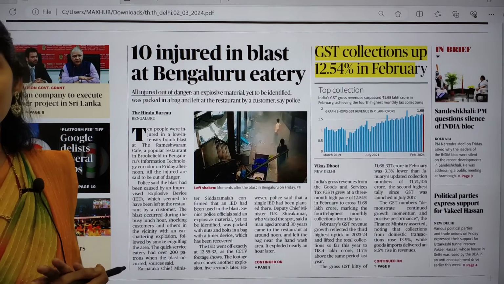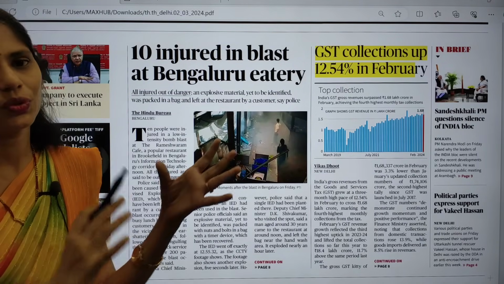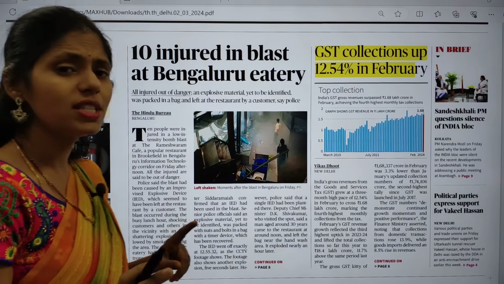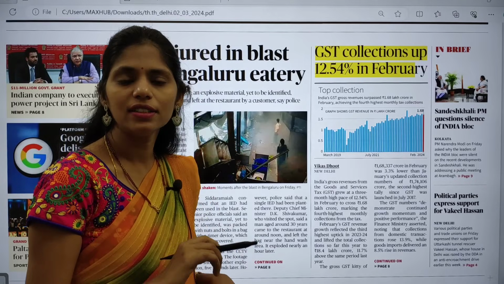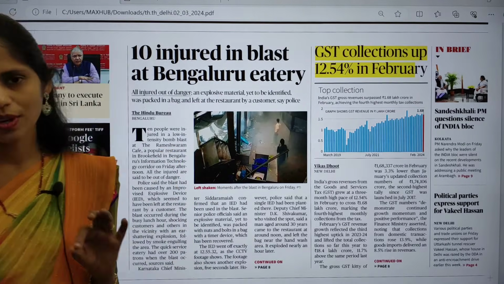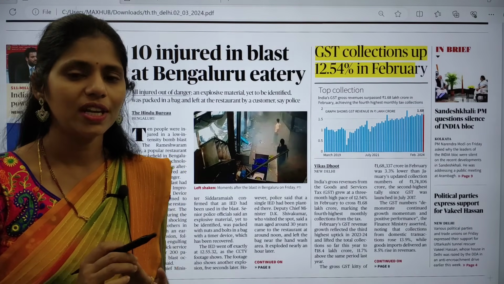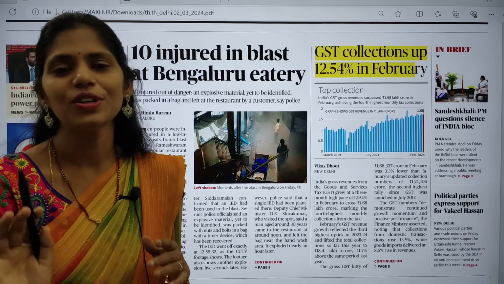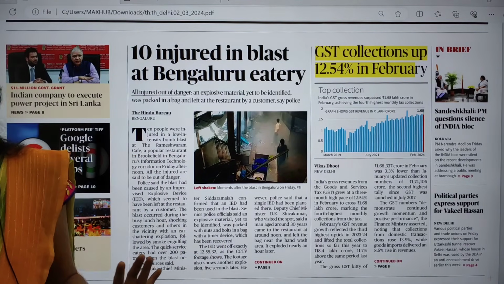And even one more thing we are going to do is interconnect a single subject with the different subjects. So this multi-dimension approach is very important to write a good essay and as well as to write a very good mains answer and to gain good marks in your mains. And if you want to clear your UPSC, mains is the ball game. Yes, mains is the ball game.